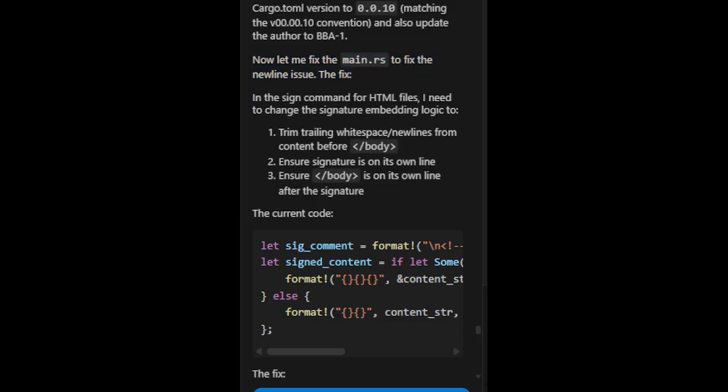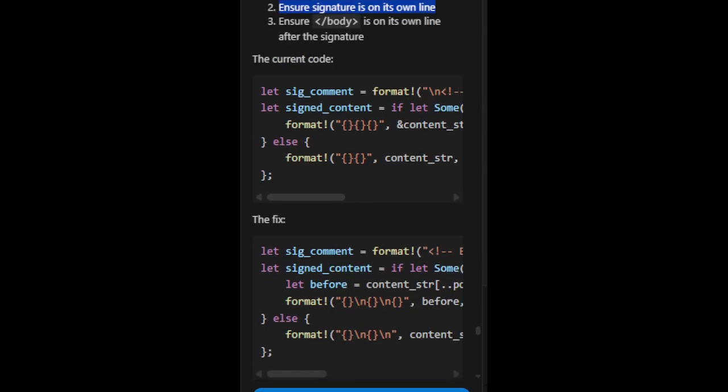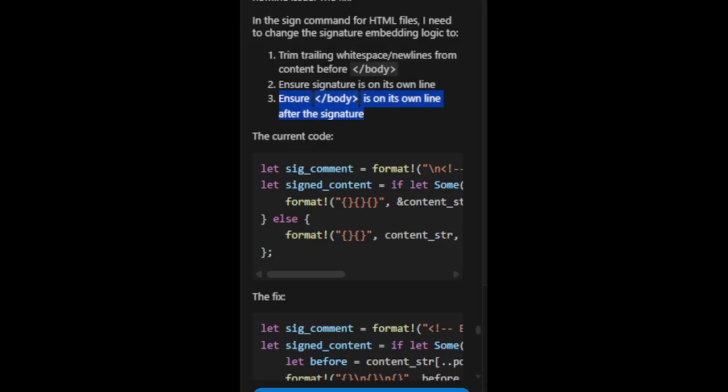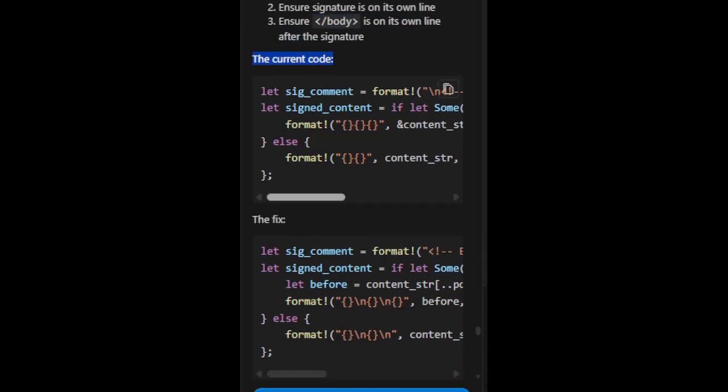The fix: in the sign command for HTML files, I need to change the signature embedding logic to: 1. Trim trailing whitespace/newlines from content before /body. 2. Ensure signature is on its own line. 3. Ensure /body is on its own line after the signature. The current code... the fix.